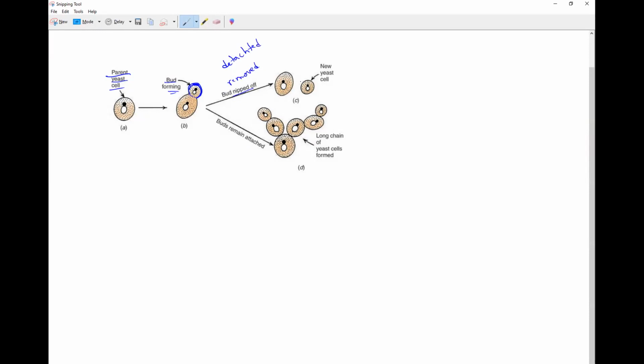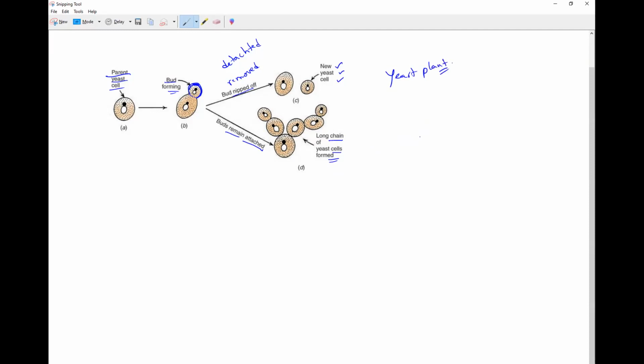So that is what we used to say. A new yeast cell will form. Or the buds remain attached, you can see, and a long chain of yeast cells will be formed. So the bud will separate off from the parent yeast cell and form a new yeast cell, or we can say a new yeast plant, because a single cell itself is called a plant.